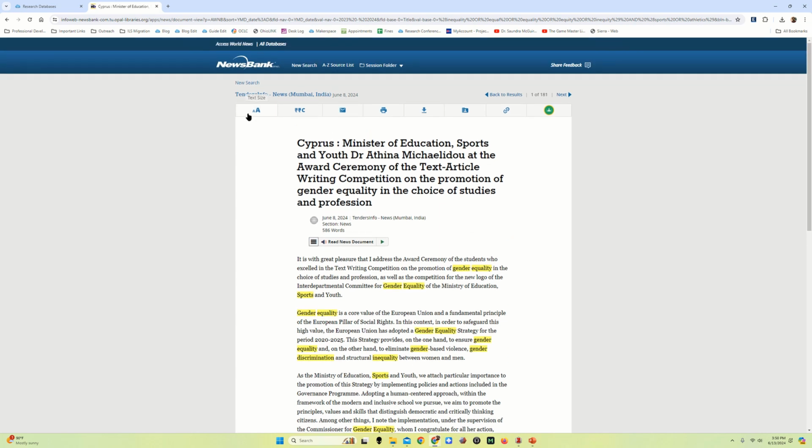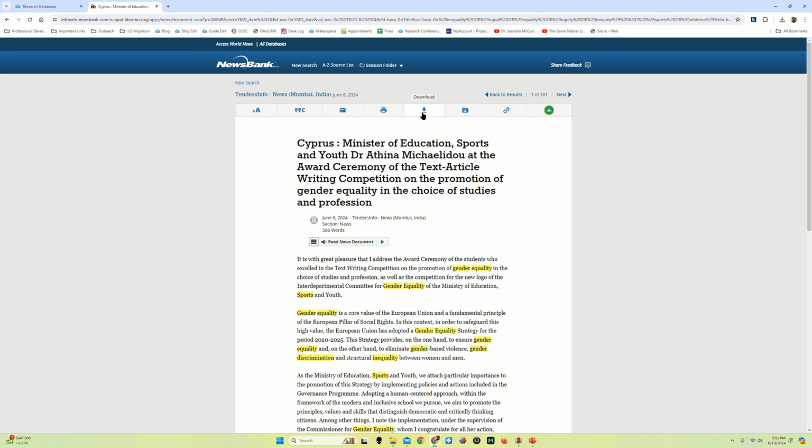Across the top, I have the usual suspects. I can click on email to send this particular resource to myself if I'm on a public computer and I don't have the ability to save the article or print the article, which I can do here. If I'm in the library, if I'm in Pfeiffer Library, I can print this for free.